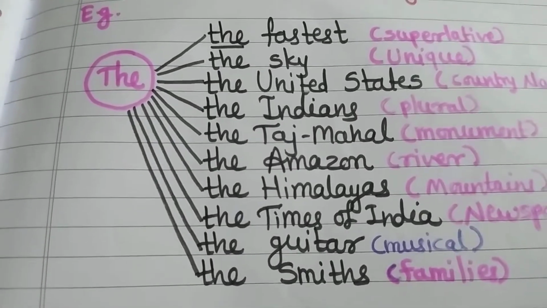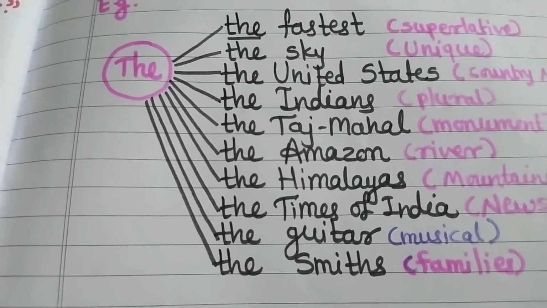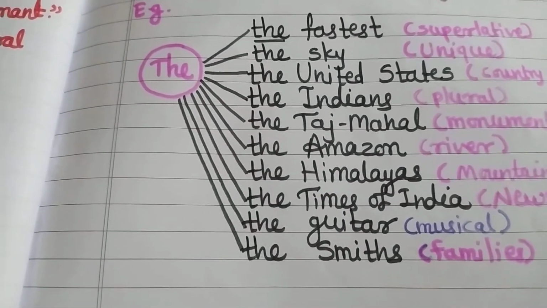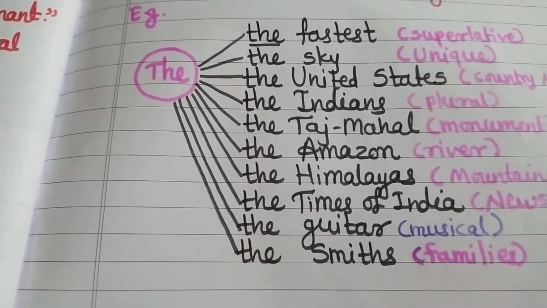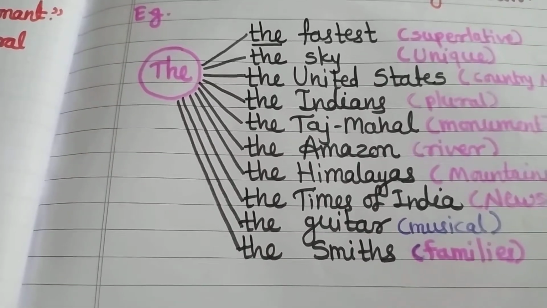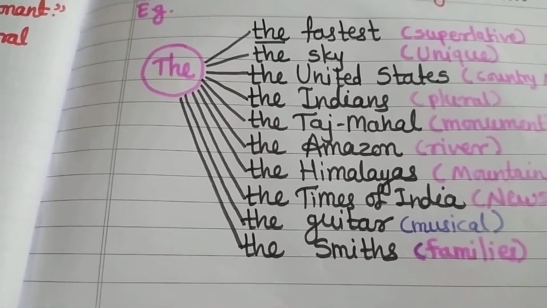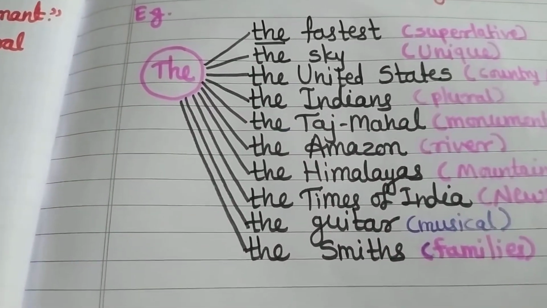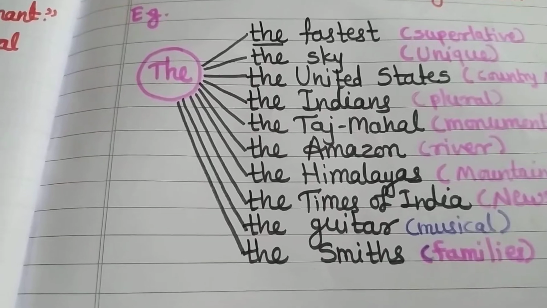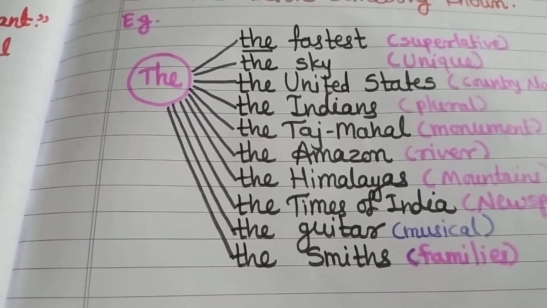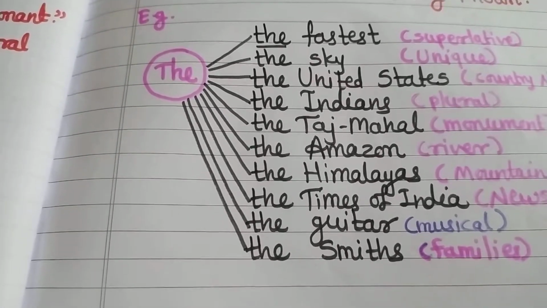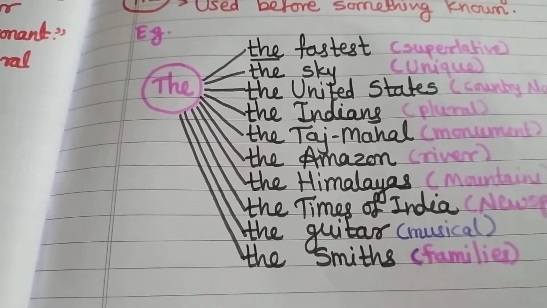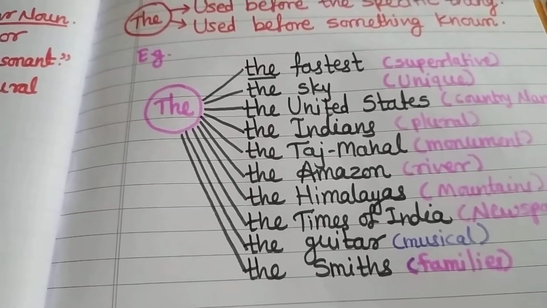It is again telling us something particular, an object, a particular thing. For example, Ram is the fastest boy among all. So Ram is all alone. So it is indicating something particular, but before the superlative form of an adjective, the is used. After that, the sky. The sky belongs to a unique object in the world. So the sky, the moon, all these things indicate something specific or definite.